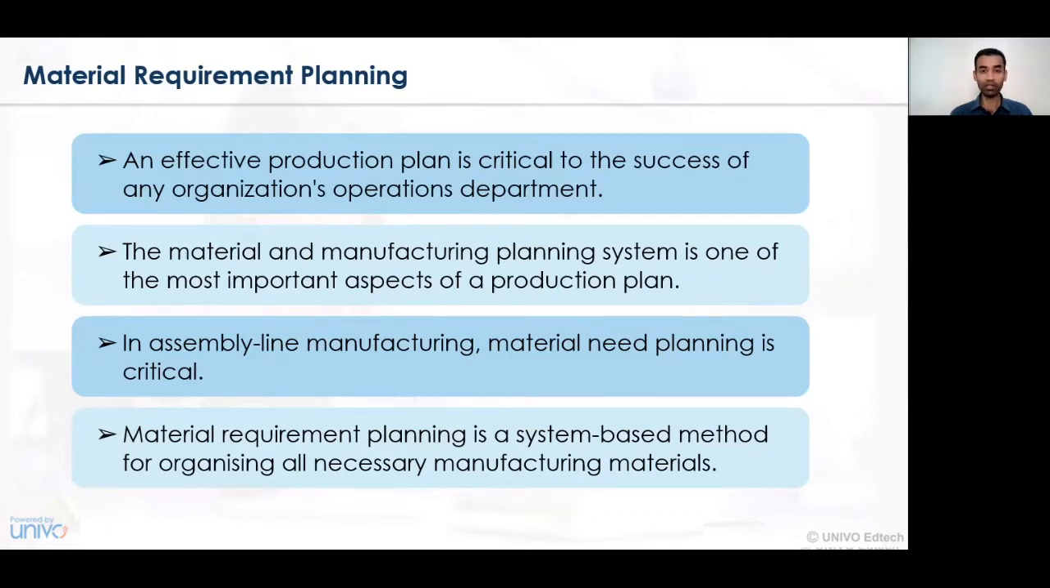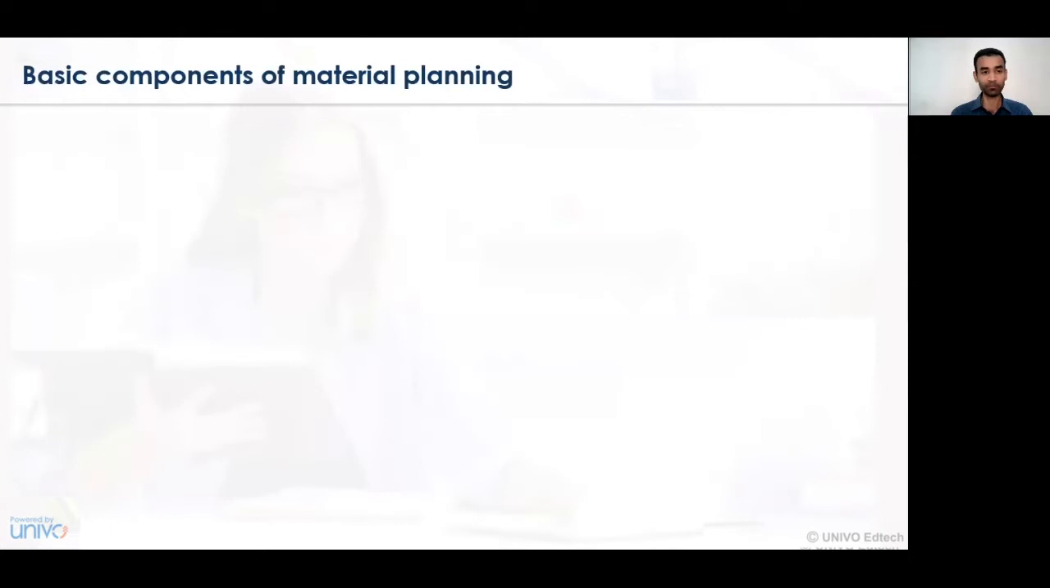So, material requirement planning is a system-based approach which looks at all the needs of the manufacturing department or concern. That is, whatever goods and services will be required for a specified time period, all those goods and services will be provided within that specified time period.